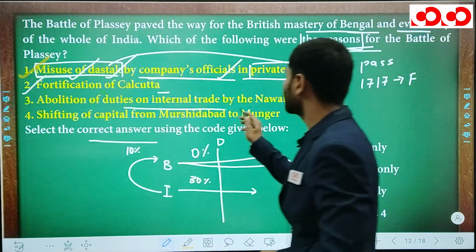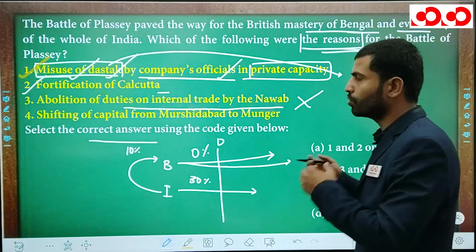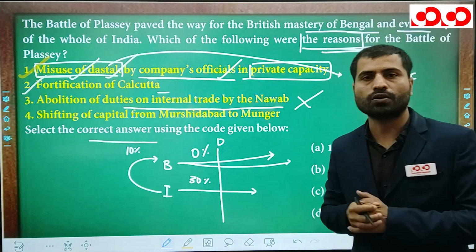Abolition of duties on internal trade by the Nawab. No, this is not at all related to the Battle of Plassey.